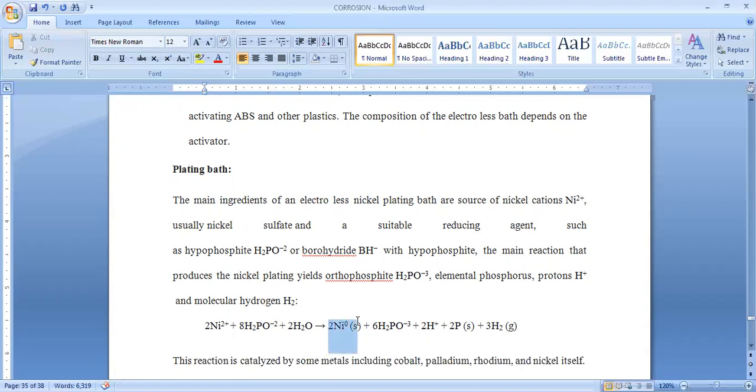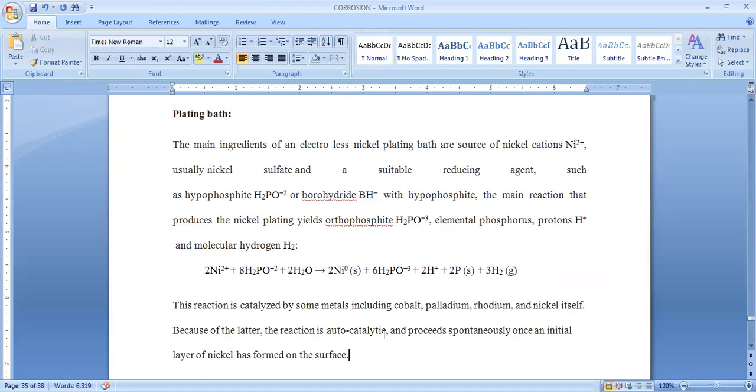Metallic nickel is generated. This formed metallic nickel is coated on the surface of our object which we want to protect from corrosion. Along with this nickel metal, other byproducts are H2PO3 minus, H plus, and elemental phosphorus, and hydrogen gas is evolved during this reduction process. So this is the basic reaction involved in this coating method. In the absence of electrical current, we are applying a reducing agent. This reducing agent is used to convert ionic nickel into metallic nickel.